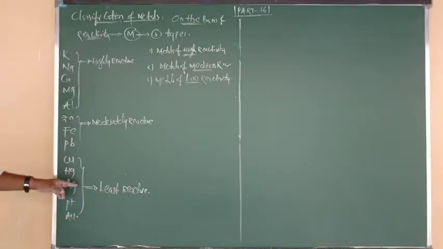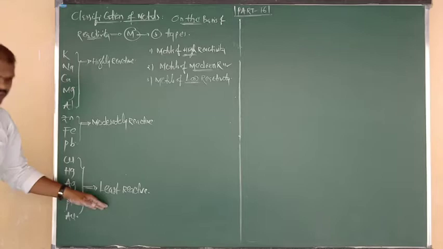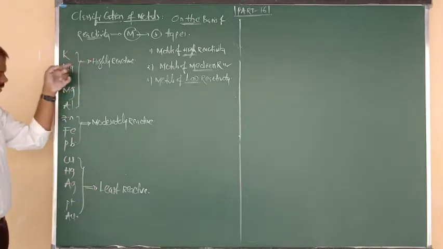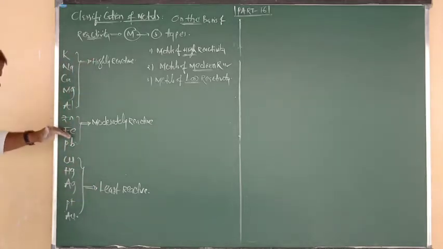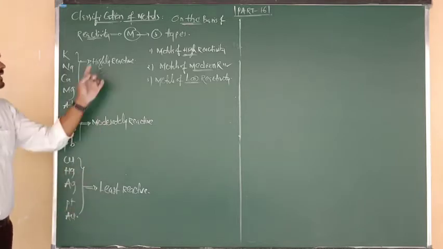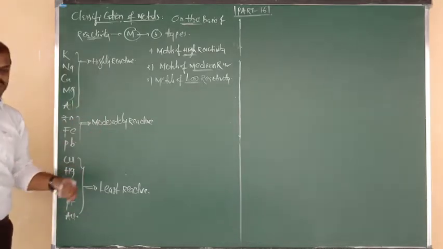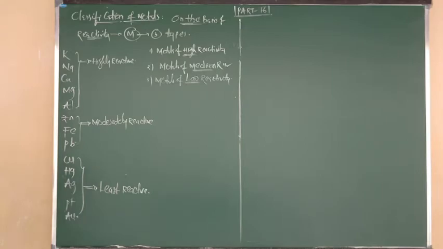The metals at the bottom of the activity series are non-reactive, that is, least reactive. In that way, on the basis of reactivity, we have classified the metals into three categories: high, medium and low reactivity.